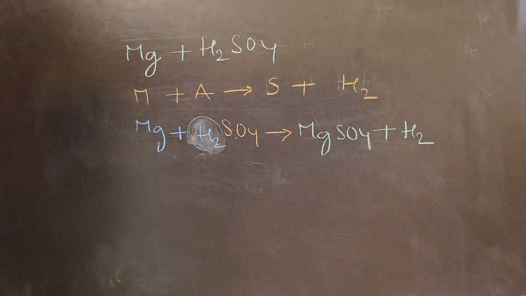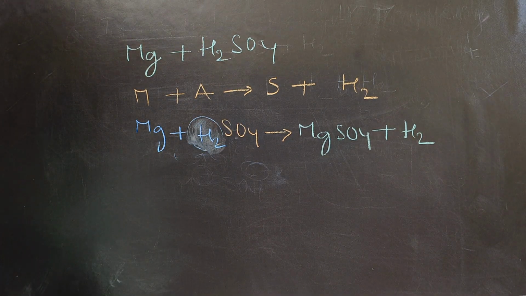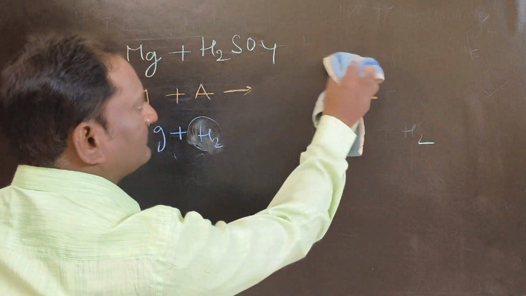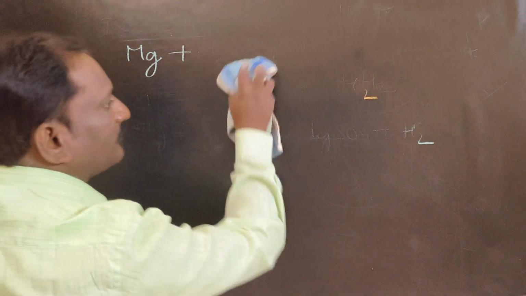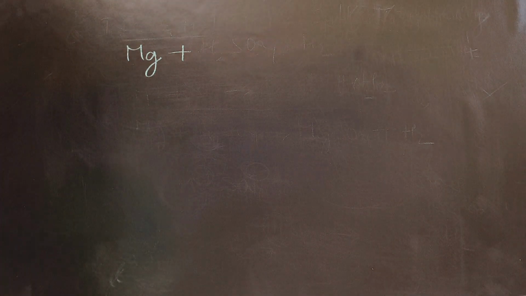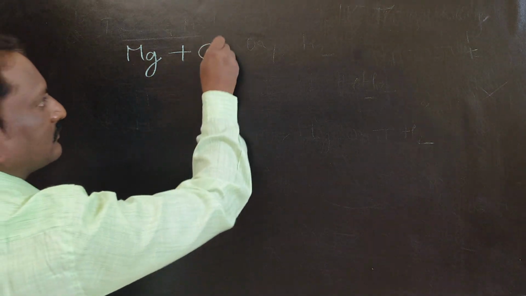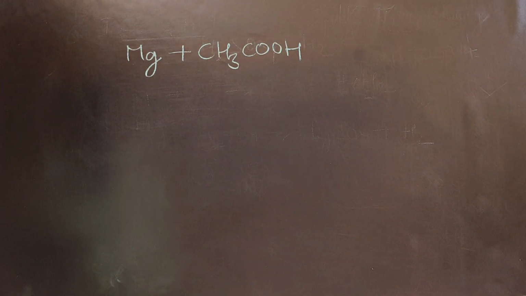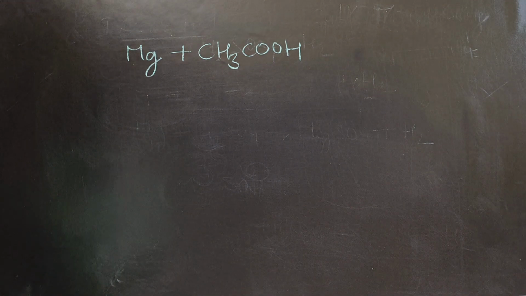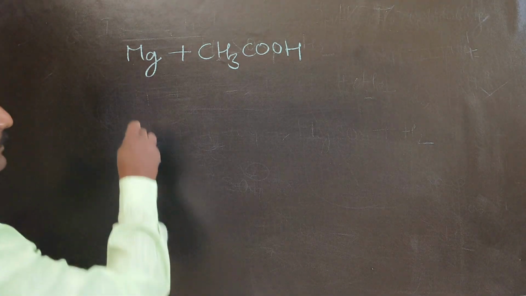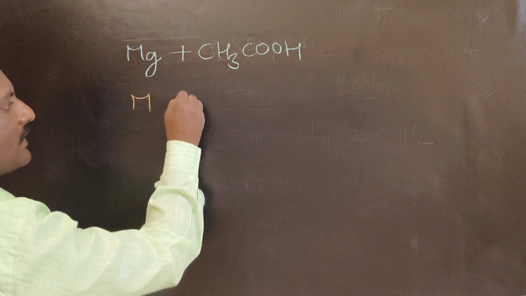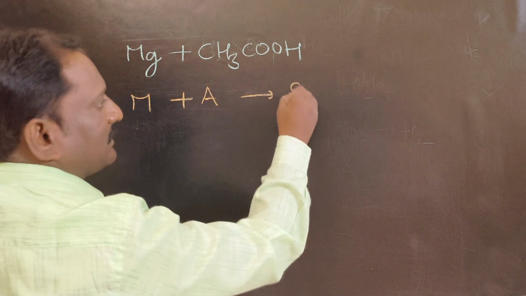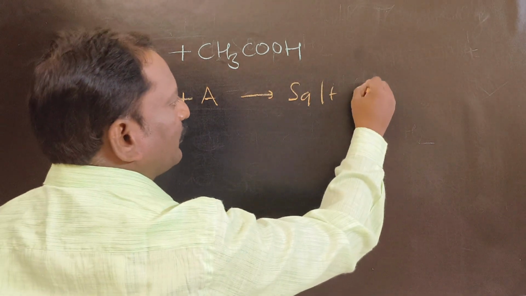Okay, next one. Let us take one more example. Try yourself: magnesium with acetic acid. Same statement: generally, metals react with acids to give salt plus hydrogen gas.